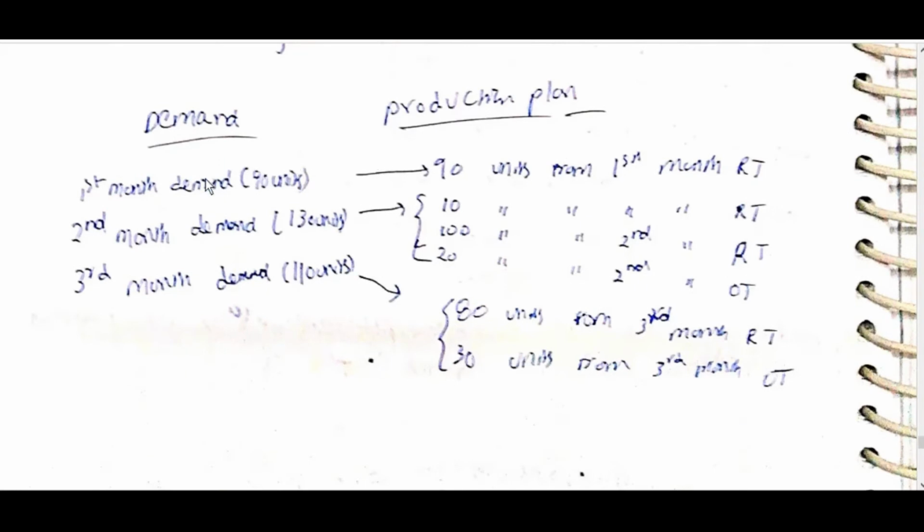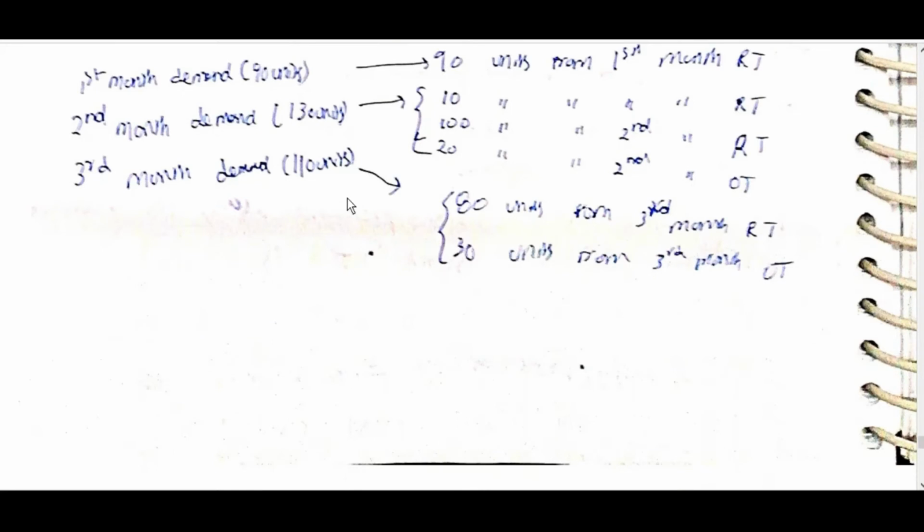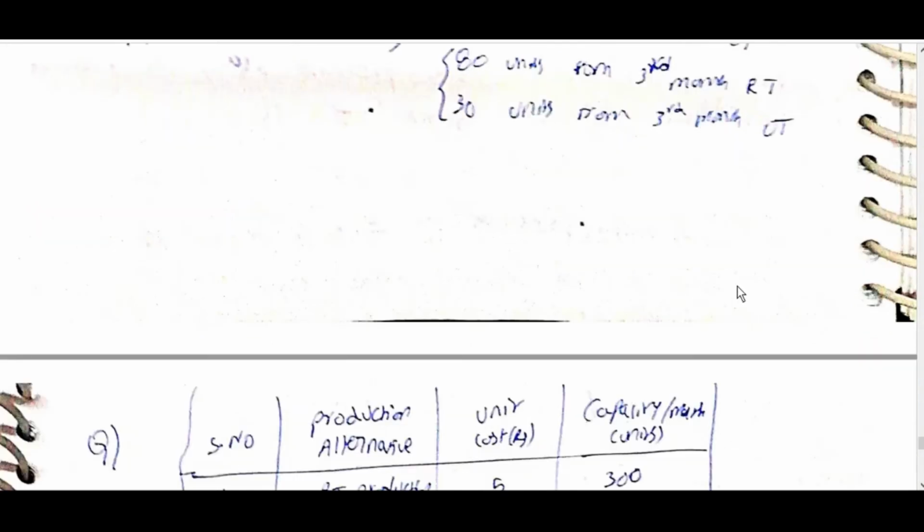Production plan: first month demand 90 units from first month RT. Second month demand 130 units: 10 from first month RT, 100 from second month RT, 20 from second month OT. Third month 110 units: 80 from third month RT, 30 units from third month OT.